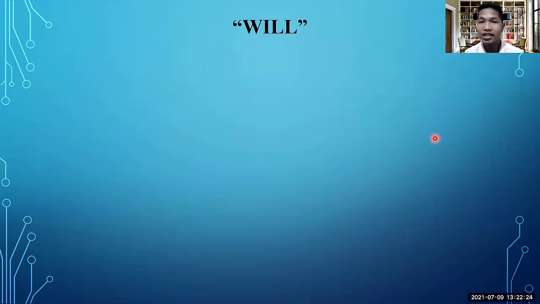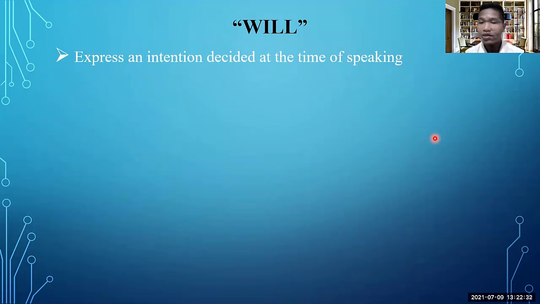So the first one we start with is will, right? Use will here to express an intention decided at the time of speaking. It means that you don't have a plan to do something. Suddenly you meet something, or you meet someone, and then you say, okay, I will buy it for you, for example.